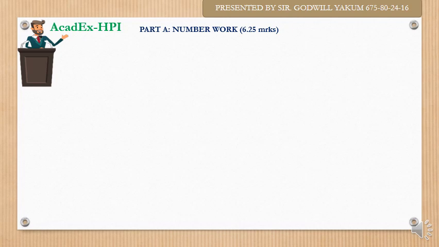I'm going to solve exercise 1 today. Now, Part A was talking about number work, Part B was geometry. This number work in Part A was allocated 6.25 marks, and the whole paper, Part A, Part B, and Part C, was 20 marks. Now Part A is 6.25 marks. We are going to start with question 1.